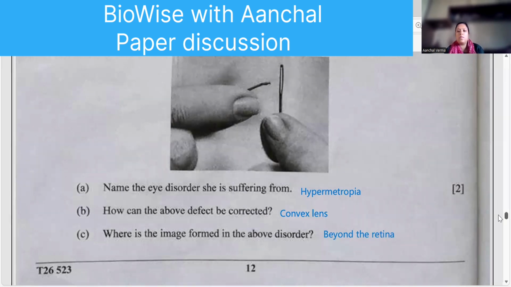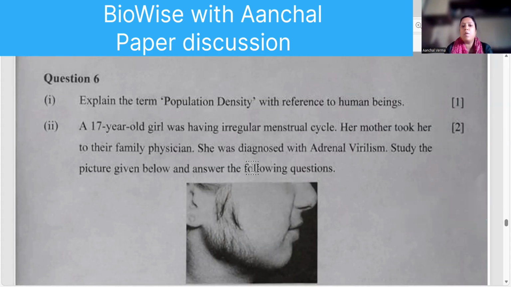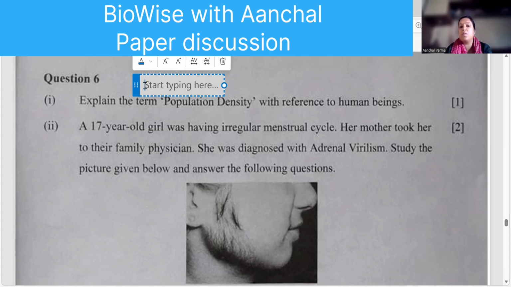Then moving to the next question. Density with reference to human beings. So the number of human beings or number of individuals residing per unit area, per unit square kilometer area, that is your population density. Per unit area, that is your population density.